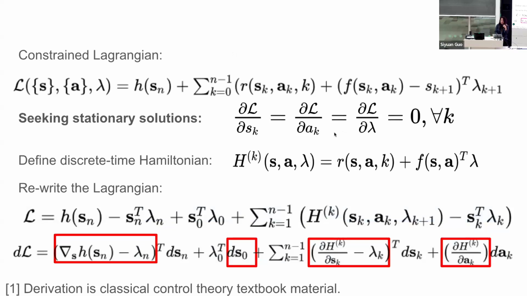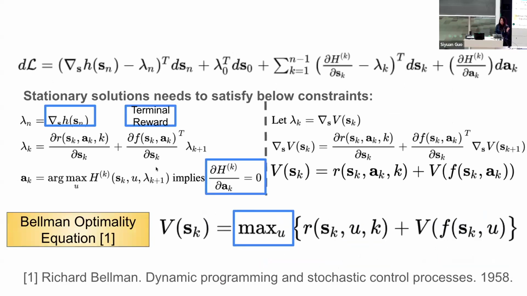So if you write down the Lagrangian and you are looking for stationary solutions, which means the partial derivatives need to all be 0, that means all the red boxes need to be 0. And the initial condition is 0. The initial state does not vary, so that part is 0. What you need is for all the other 3 boxes to be 0. And that gives you equalities here, and inequalities with the boundary condition, which is your terminal reward.